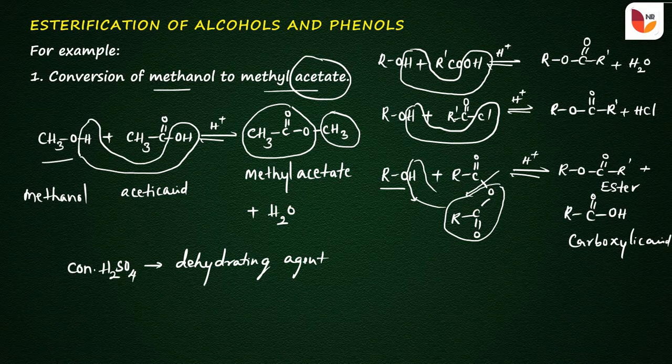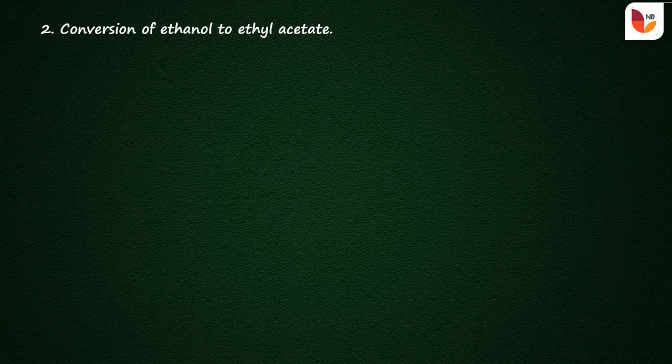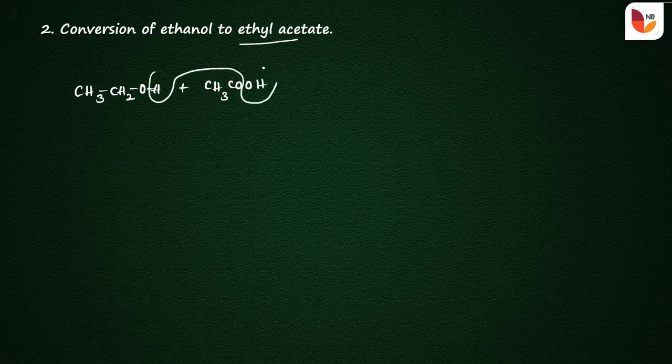Let us see one more chemical reaction, that is the conversion of ethanol to ethyl acetate. In order to prepare the acetate, we have to take ethanol, that is CH3CH2OH, with the acetic acid molecule, CH3COOH. The H and OH parts are eliminated, that is the positive part from the alcohol and the negative part from the acetic acid.